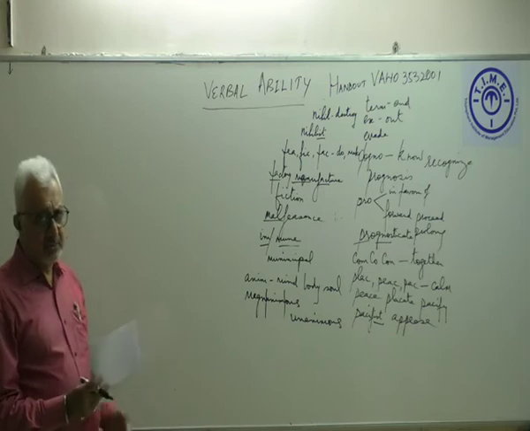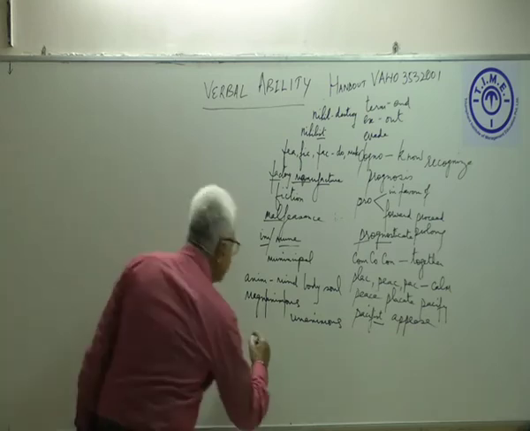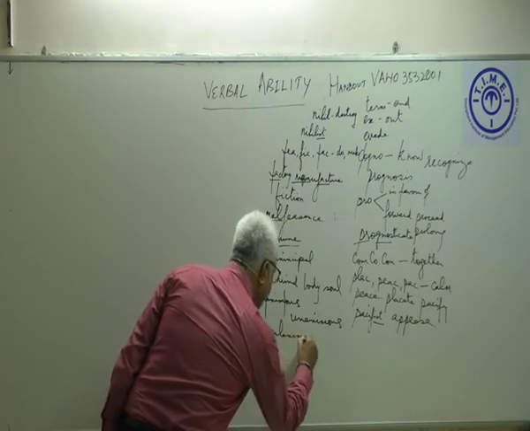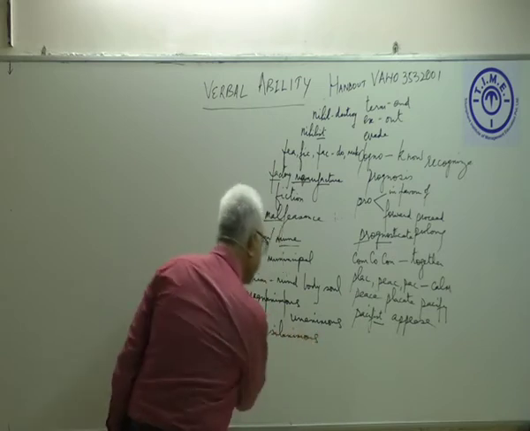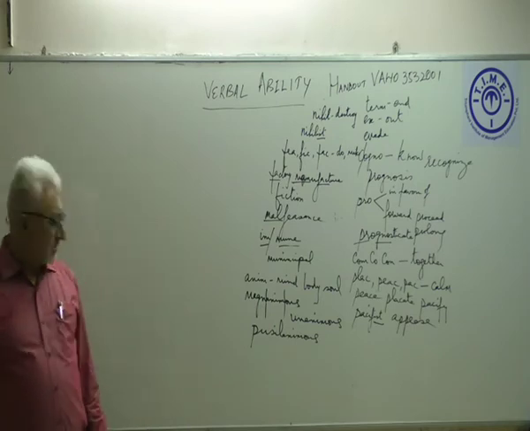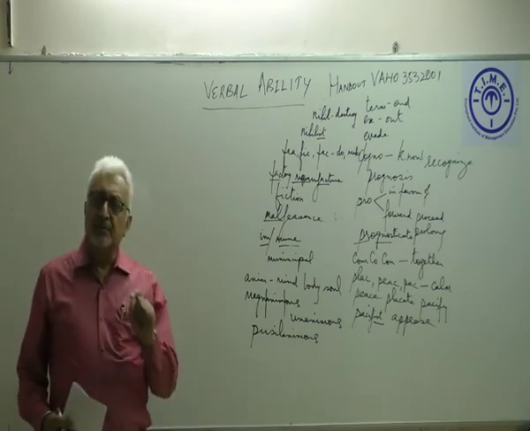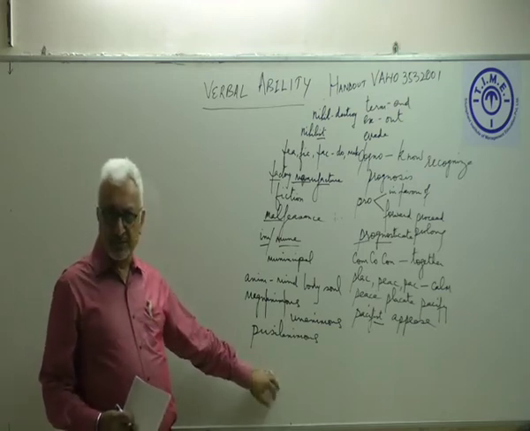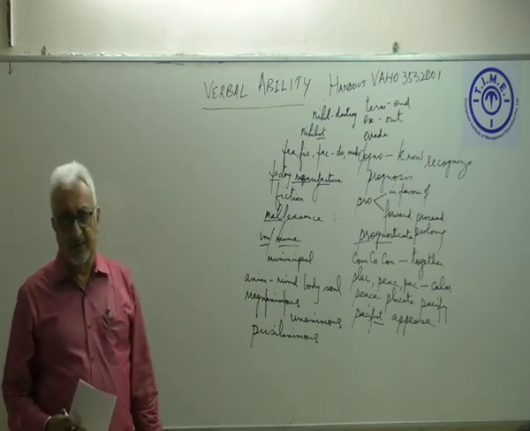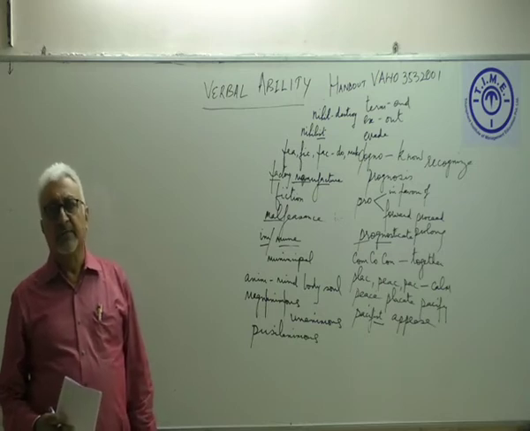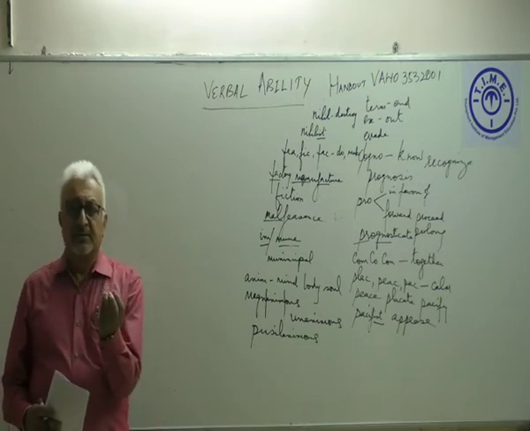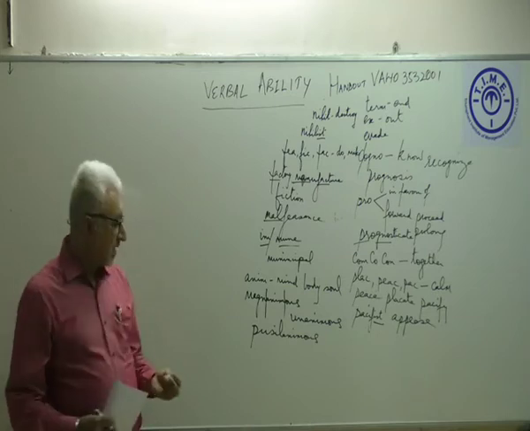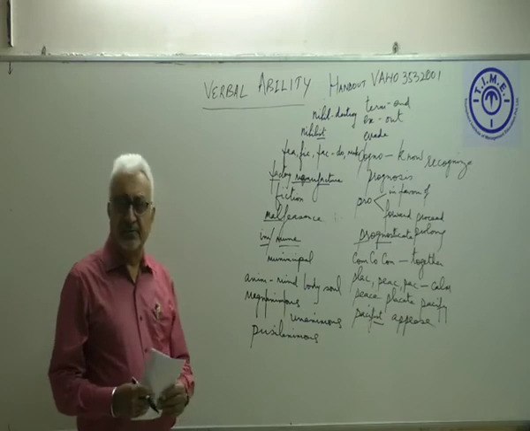Now I want to teach you one more word here, and that is pusillanimous. Pusillanimous means a coward. So this word, if you come across it in your exam, you should know the meaning of the word. It means a coward, a chicken-hearted person, a person who's got a very little heart, small heart, and that is how we use the word pusillanimous.